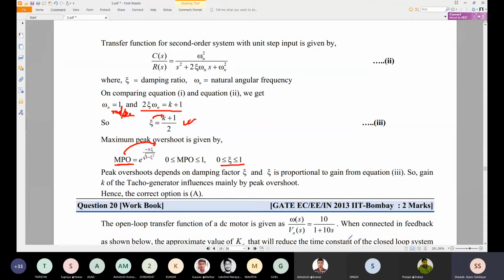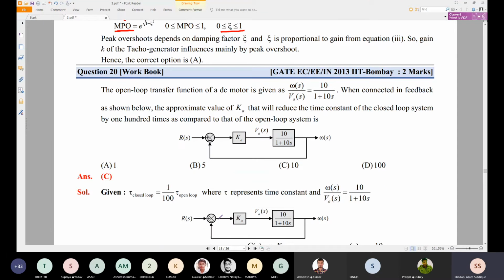And now the problem which is given as the natural frequency: if the first option is correct, the first option will be the answer. Now you can have this problem. I hope I solved this problem in the last-to-last class. So this I have dictated to you. In that we have taken the Ka, which is given here.